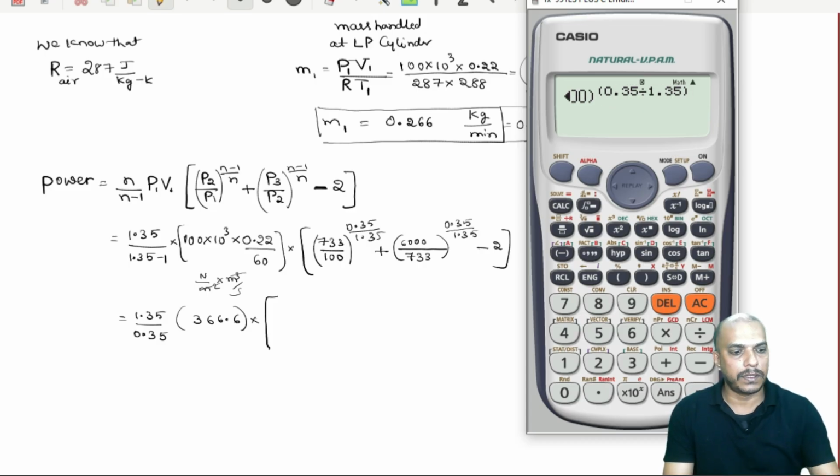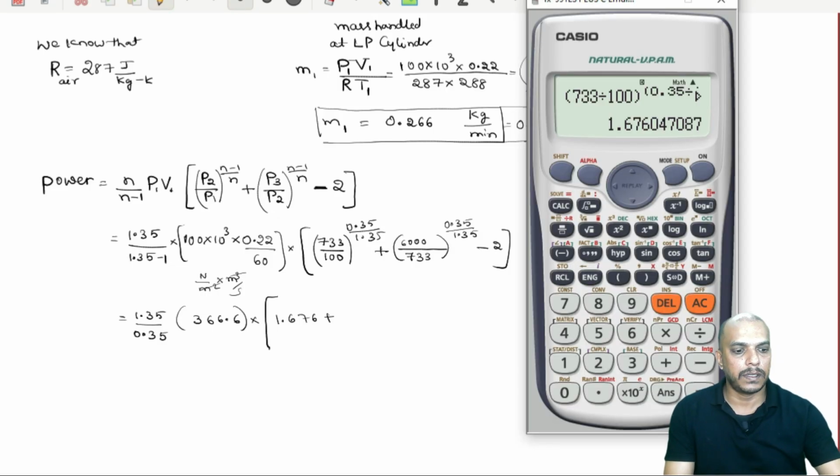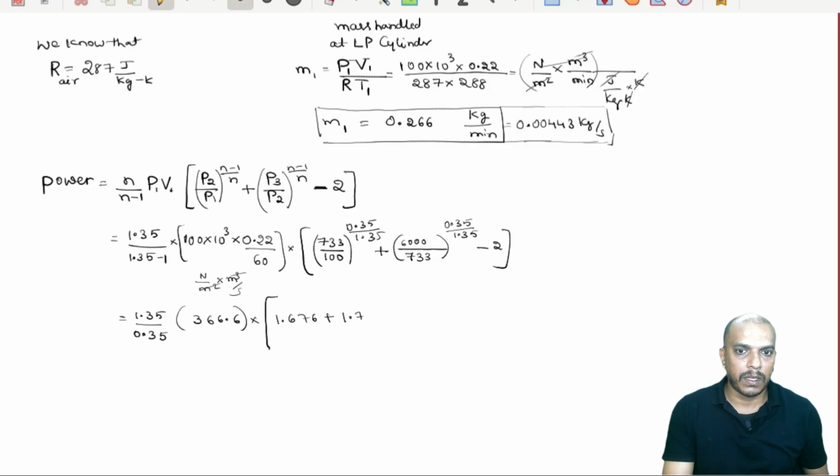So, that will be the first term within the bracket, that is 1.676, plus, now the second part is 6000 divided by 733 to the power 0.35 divided by 1.35. So, that will be 1.72, and this minus 2 as it is.